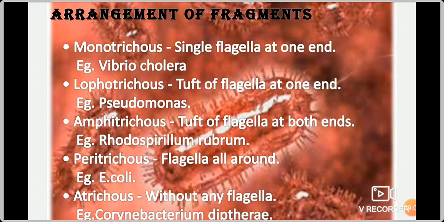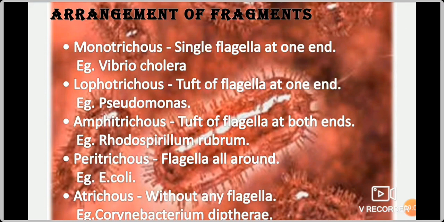Now see what is monotrichous. Mono means single, one. Only one flagellum at one end. Example, Vibrio cholerae. Lophotrichous means tuft of flagella at one end, a group of flagella at one end. Example, Pseudomonas. Amphitrichous means tuft of flagella at both ends.